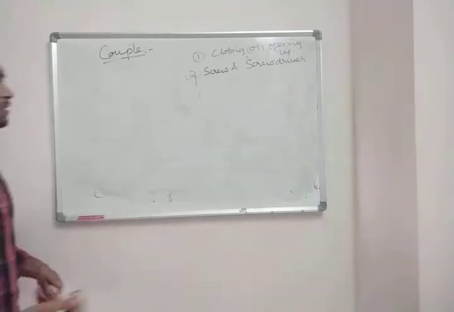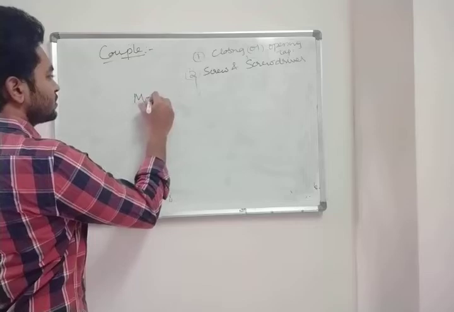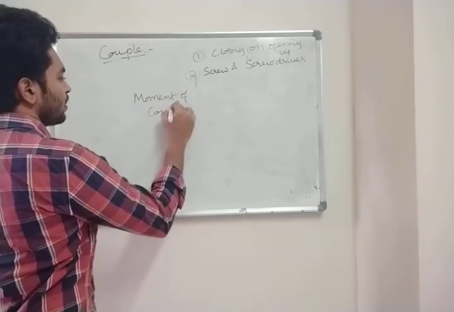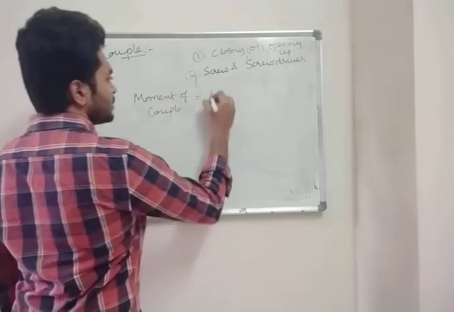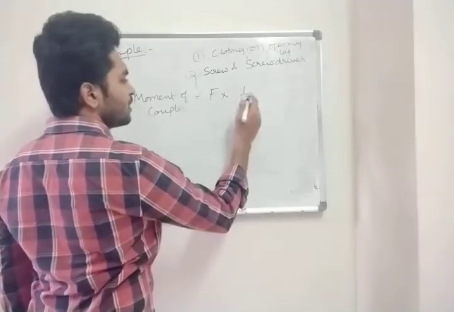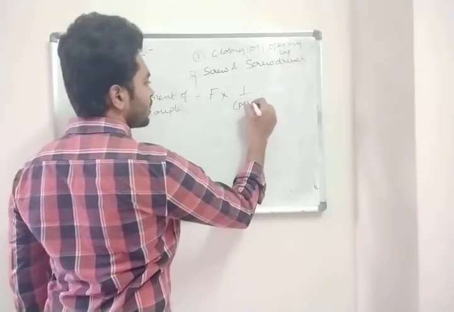Now what is the formula of movement of couple? Movement of couple is force into perpendicular distance between the line of action. This symbol indicates perpendicular.